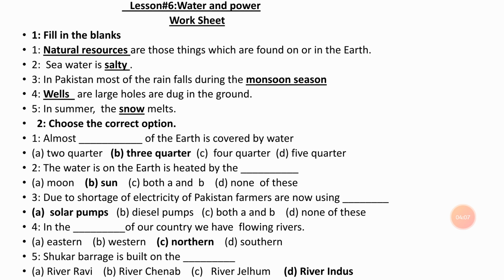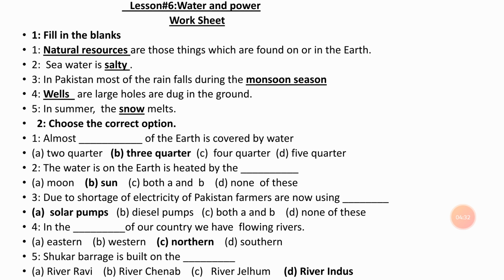Number 2. Choose the correct option. Number 1. Almost dash of the earth is covered by water. A. 2 quarter. B. 3 quarter. C. 4 quarter. D. 5 quarter. Correct answer is 3 quarter. Number 2. The water on the earth is heated by the dash. A. Moon. B. Sun. C. Both A and B. D. None of these.